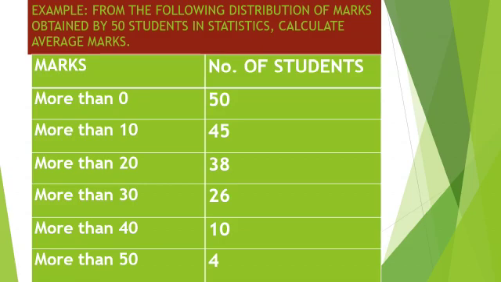If we want the frequency of 0 to 10, we subtract the frequency of more than 10 from that of more than 0. So 50 minus 45 is 5, and this 5 becomes the frequency of 0 to 10. Similarly, for 10 to 20, we subtract the frequencies of more than 10 and more than 20. So 50 minus 45, 45 minus 38, 38 minus 26, 26 minus 10, 10 minus 4 and 4 minus 0. In this way, we convert the cumulative frequency series into a simple series. Now moving on to the next slide.